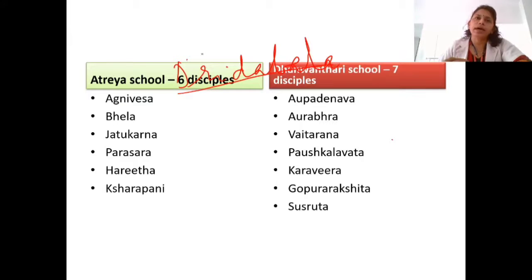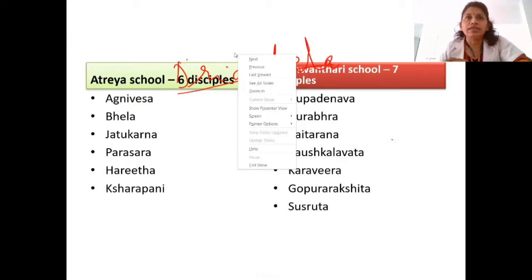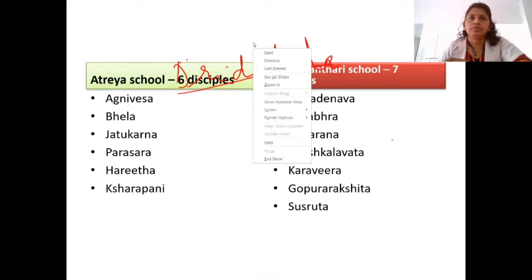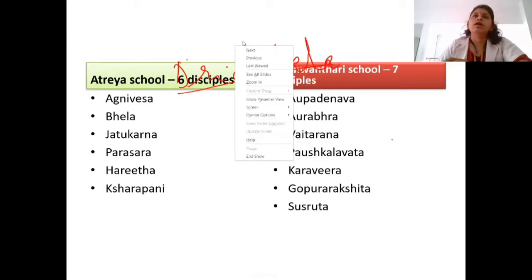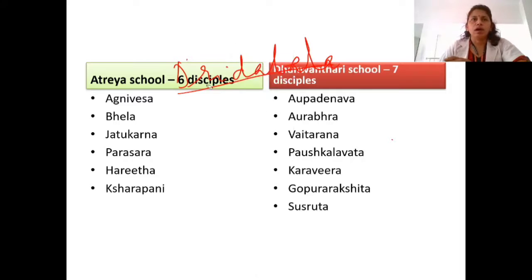Then I am going back again to the Dhanvantari school. In the Dhanvantari school, there are 7 disciples. They are Aupadenava, Aurabra, Vaitarana, Paushkalavata, Karavira, Gopura Rekshita and Sushruta.